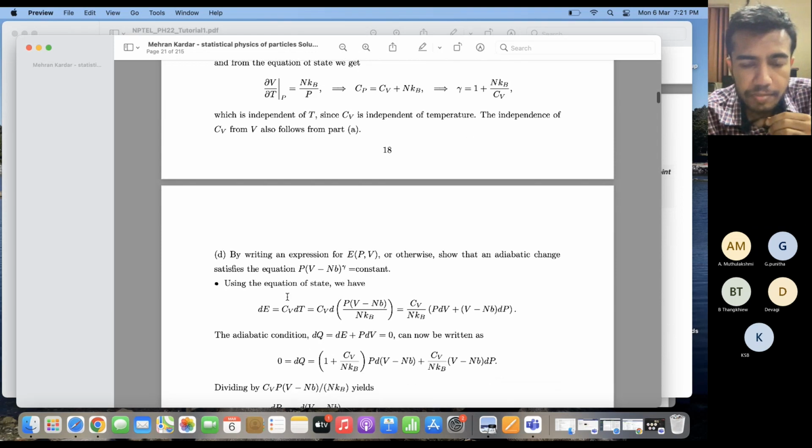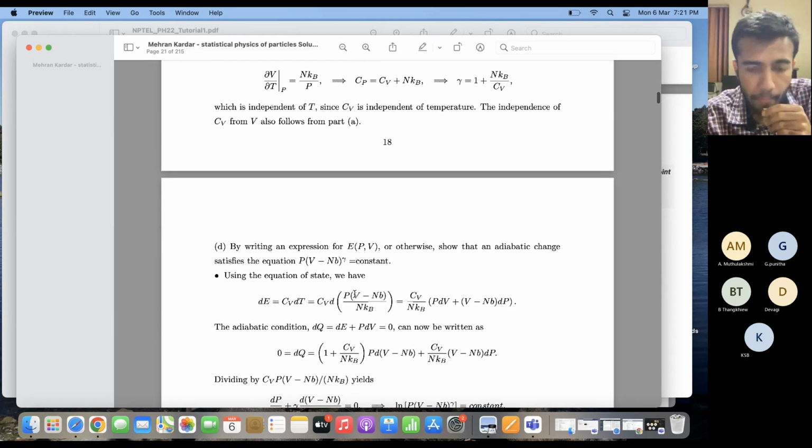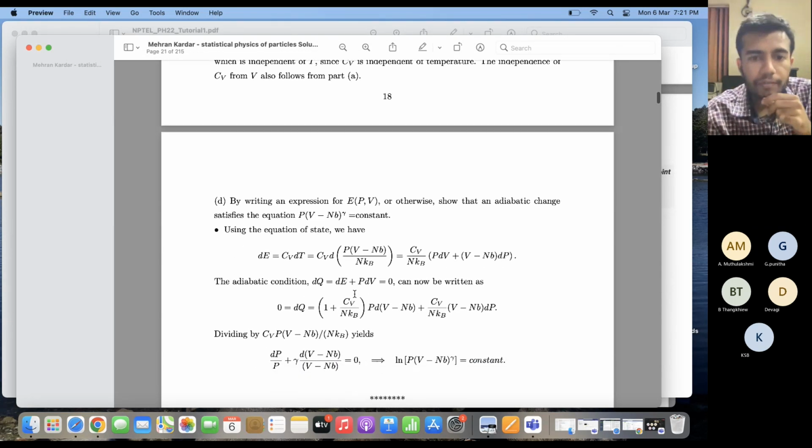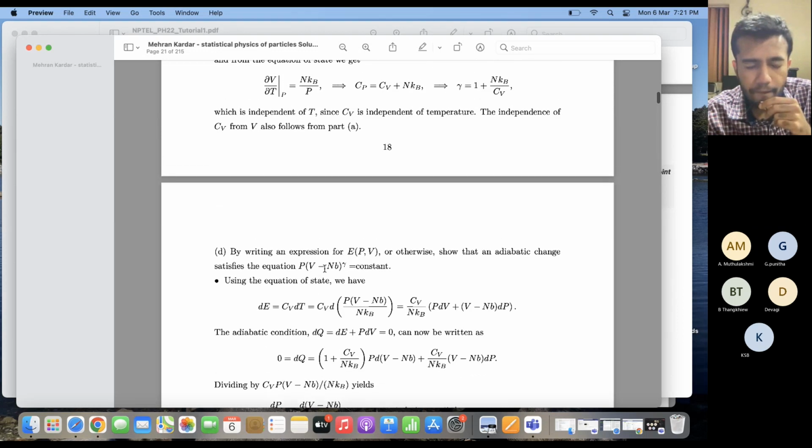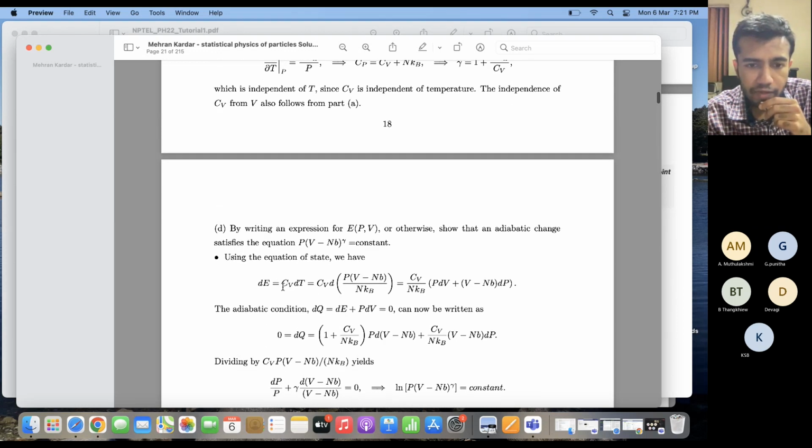That is, by writing an expression for the internal energy in terms of pressure and volume, show that an adiabatic change satisfies this equation, that is, P into (V minus nb) to the power gamma is a constant. So from the equation of state, we have dE is a function of T only, and Cv is independent of temperature. That is why dE can be written as Cv dT.